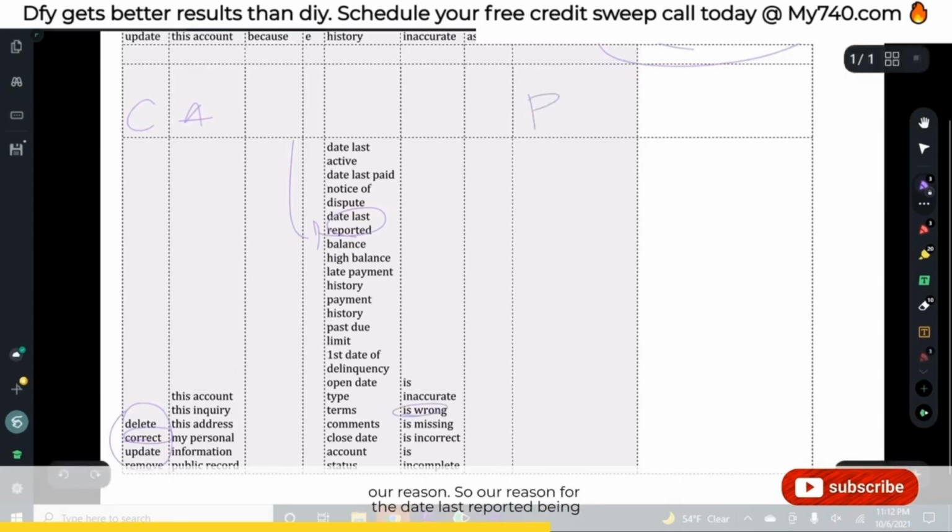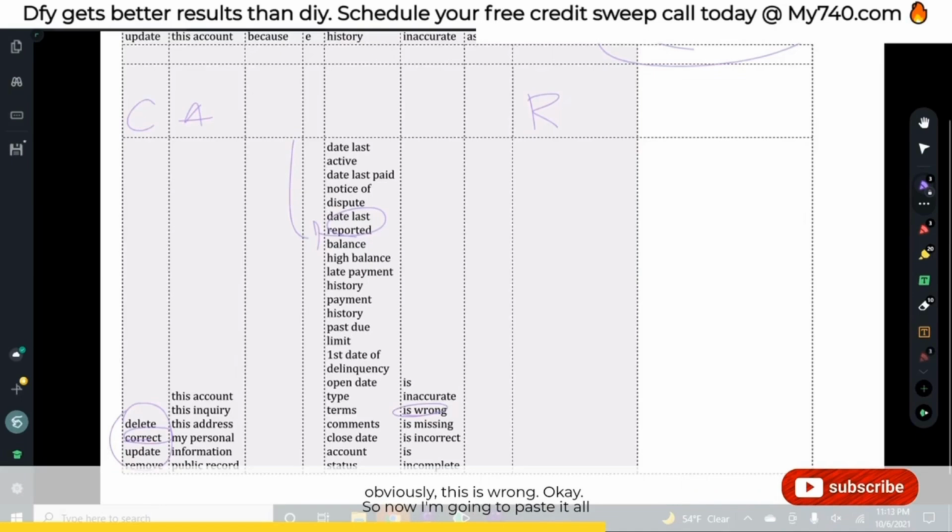And we're going to give our reason. So our reason for the date last reported being wrong is very simply that I disputed and they verified it as accurate. And by law, even though I don't like saying by law, but by law, they are required to update the date to when they verified the account. However, if they're telling me they verified it, but they didn't change the date last reported or the status update date, it obviously means they didn't investigate the account and they just told me that it was accurate and certified as accurate by the creditor, or whatever term they want to use. And obviously this is wrong.